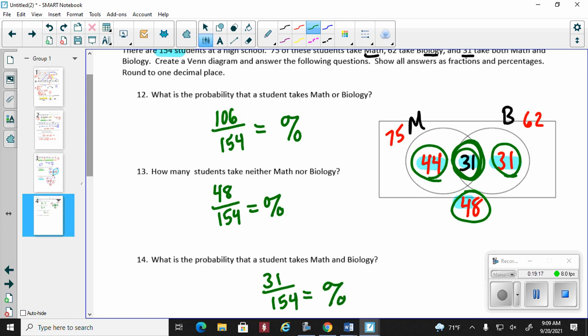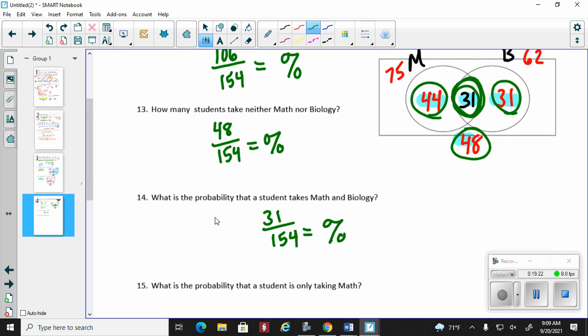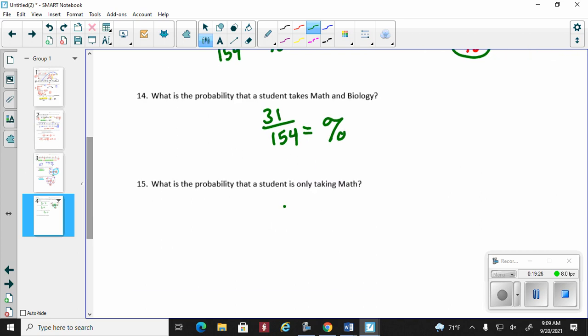So I figure you guys can find the percentage. Oh, what is the probability that a student is only taking math? Only taking math. That's 44. 44 divided by 154. Give me the percentage. All right.